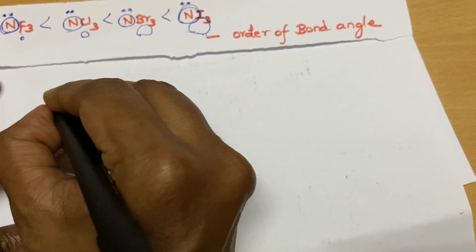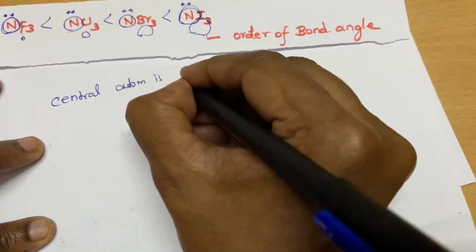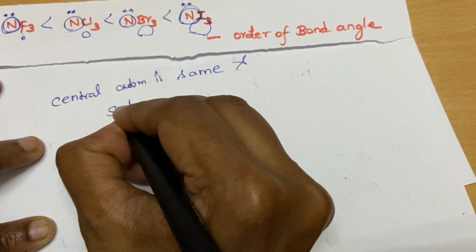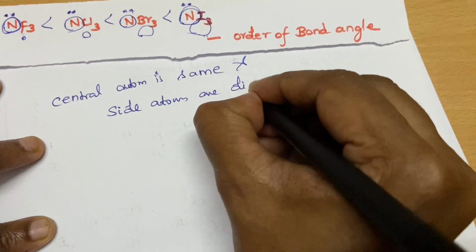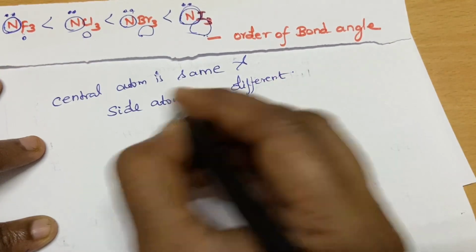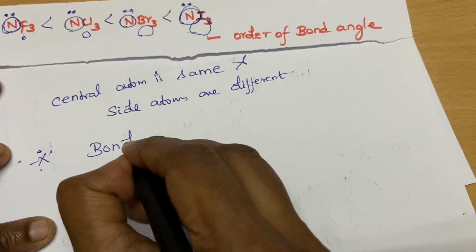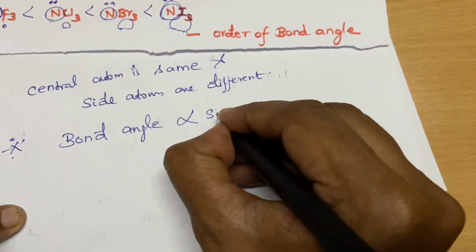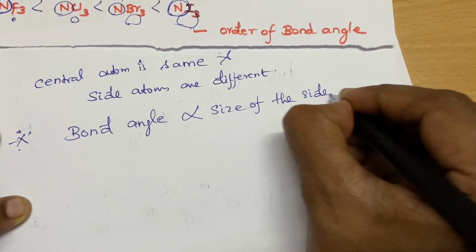Okay, if the central atom is same and side atoms are different, please follow this rule. The bond angle will be directly proportional to the size of the side atoms.